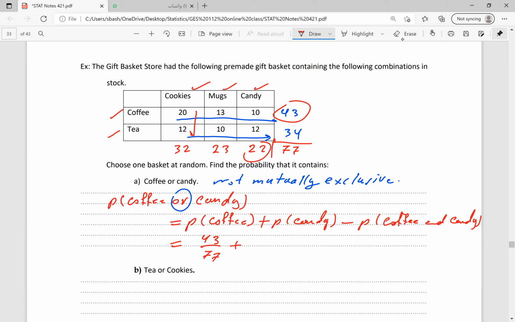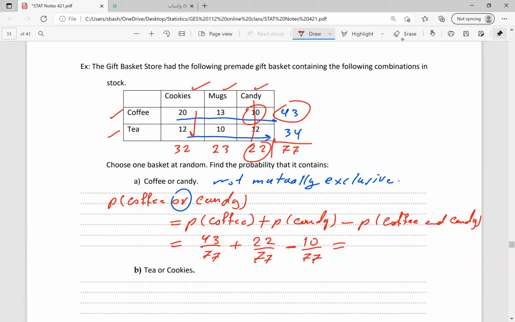Candy we have 22. So this is 22 divided by 77 minus the common between coffee and candy, that will be 10. Coffee and candy, it is 10 divided by 77. We have 10 baskets containing coffee and candy.